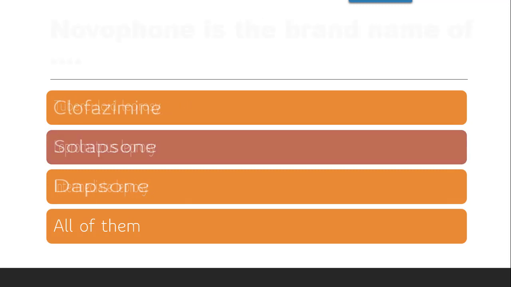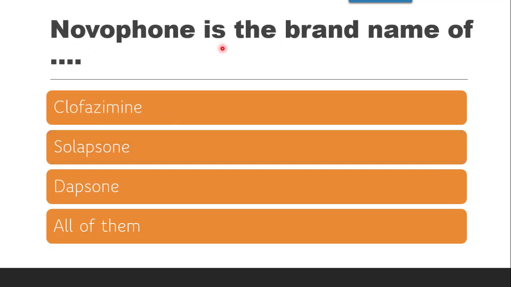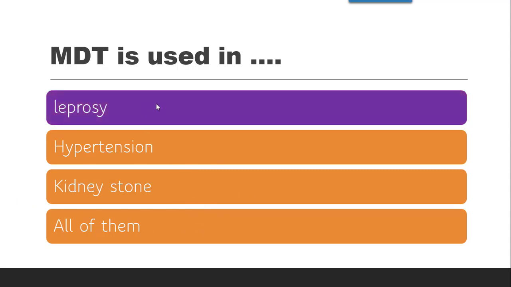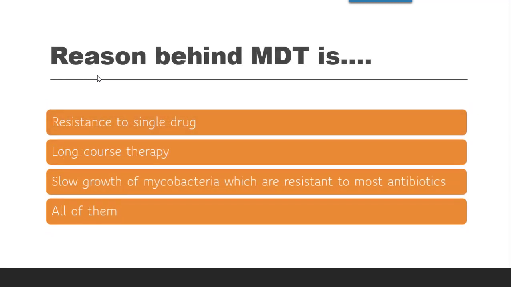Next question is, Novophone is the brand name of which of these drugs? Clofazimine, Solapsone, Dapsone, or all of them? The correct answer is Novophone is the brand name of Dapsone. Next question is, MDT is used in. MDT stands for multi-drug therapy. Multi-drug therapy is used in treatment of which of these diseases? Whether it is leprosy, hypertension, kidney stone, or all of them. The correct answer is leprosy. Multi-drug therapy is used in leprosy.